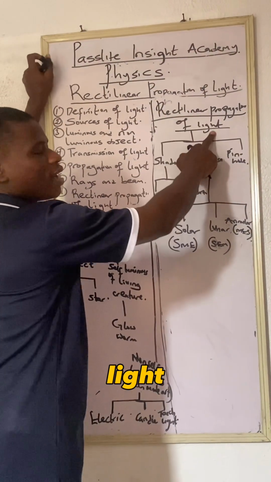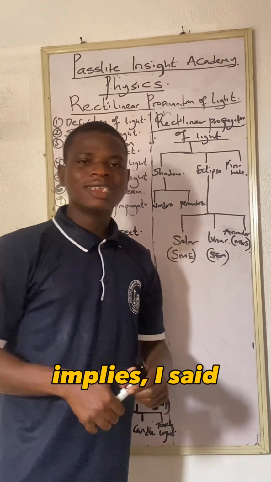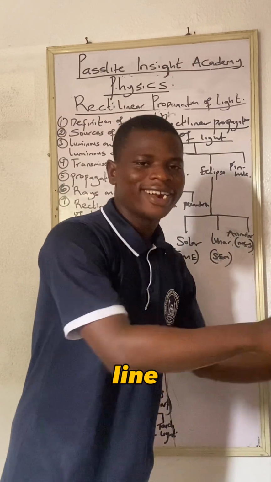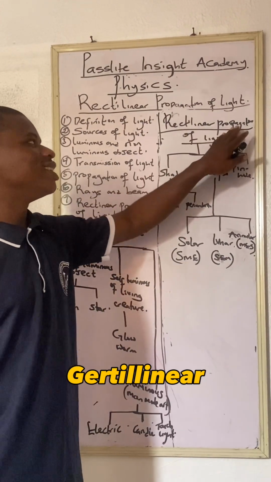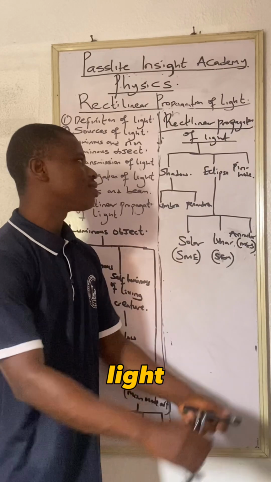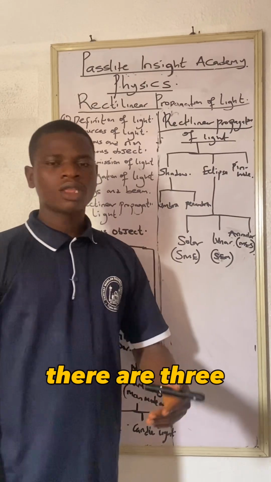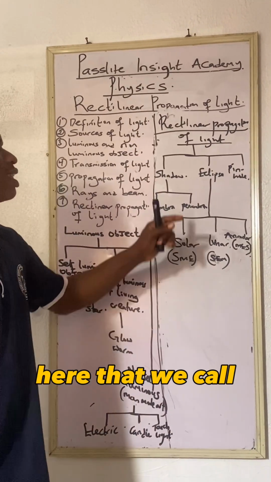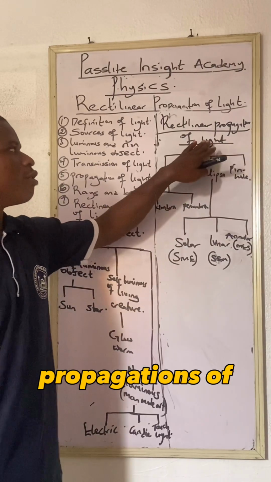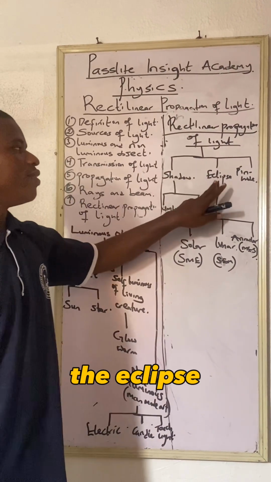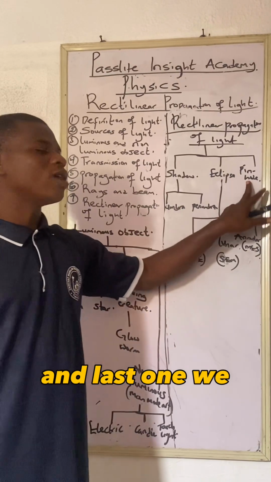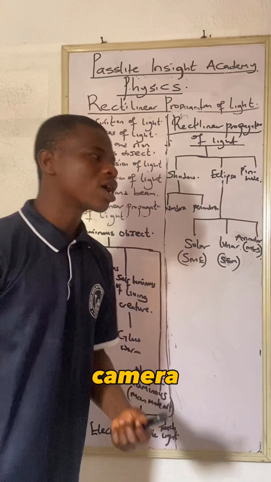Rectilinear propagation of light. Rectilinear, as the name implies, means straight line. So when light moves on a straight line, that is what we call rectilinear propagation of light. There are three phenomena that work on the rectilinear propagation of light. The first one, we have the shadow. Second, we have the eclipse. And last, we have the pinhole, which is the pinhole camera.